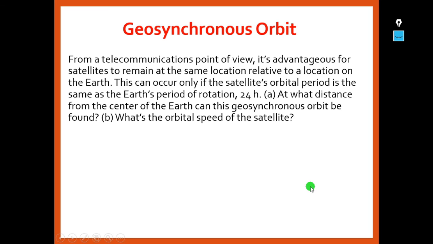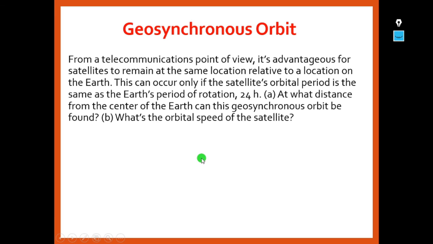Now let us see what is geosynchronous orbit. From a telecommunications point of view, it's advantageous for satellites to remain at the same location relative to a location on the earth. This can only occur if the satellite's orbital period is the same as the earth's period of rotation, that is 24 hours.